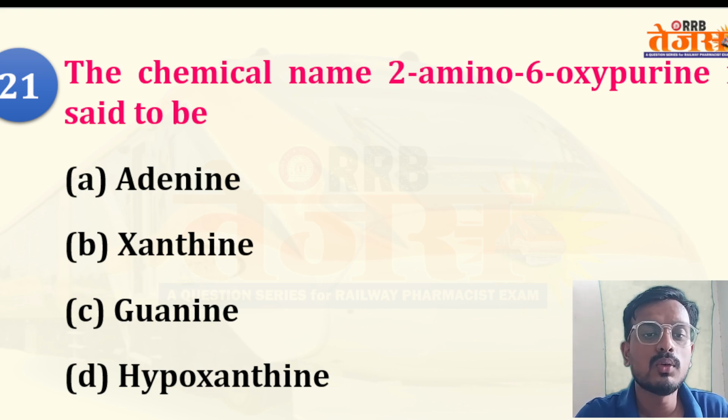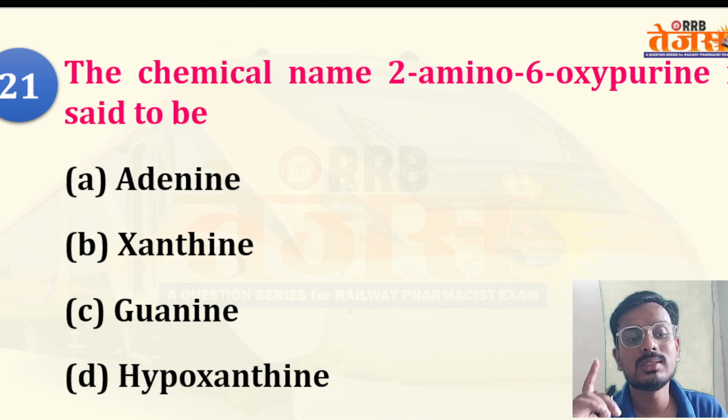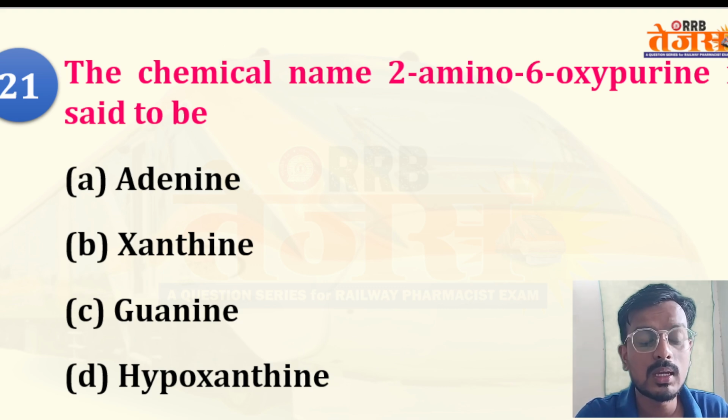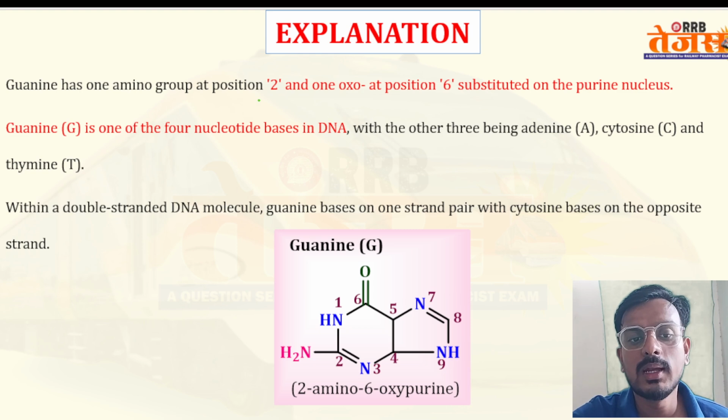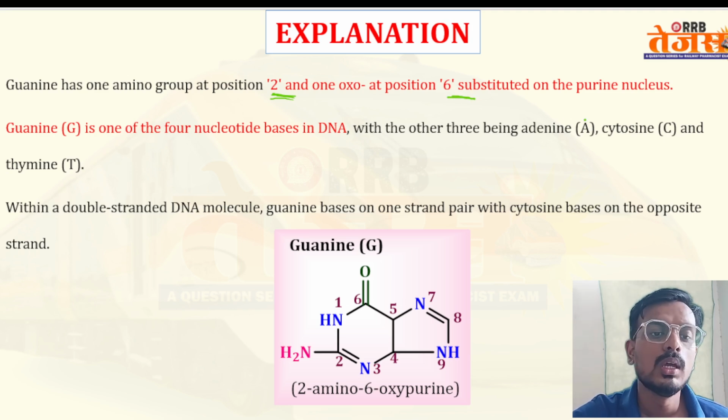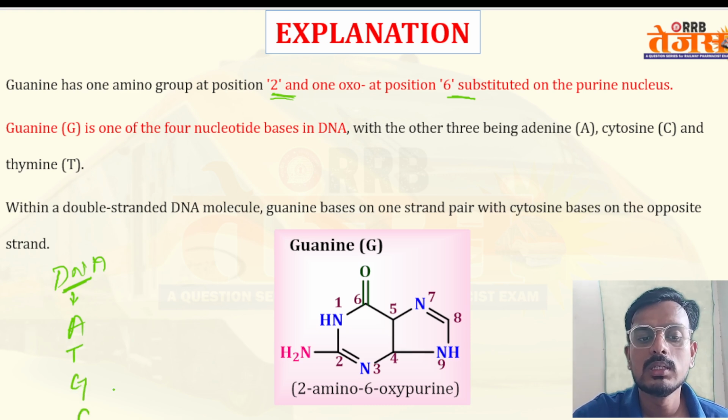Coming to question number 21, the chemical name of 2-amino-6-oxypurine. Which of the following is the chemical name? Remember, this is the chemical name of guanine. Guanine has one amino group at position number 2 and one oxo group at position number 6. Guanine is one of the four nucleotide bases. So what are the four nucleotides present in DNA? In DNA, the nucleotides we find are A, T, G, C, that is adenine, thymine, guanine, and cytosine.